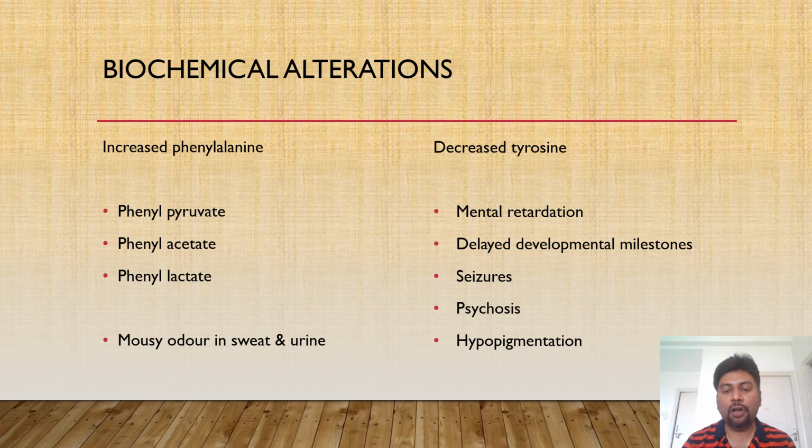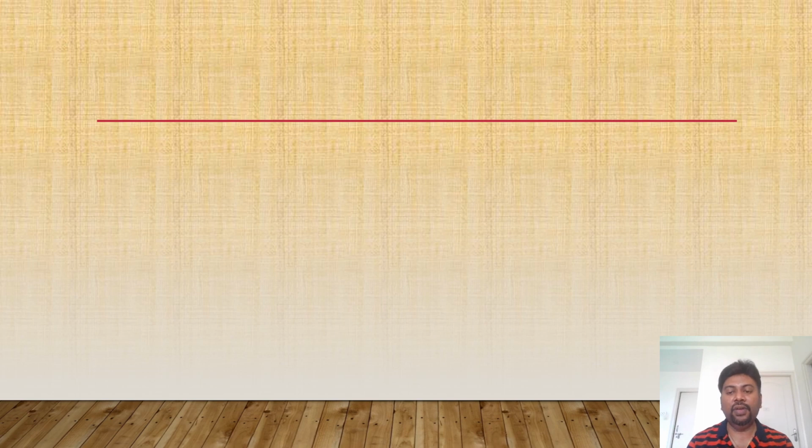If you want to prevent all these manifestations, you can diagnose it at an early stage and start the appropriate treatment. The appropriate treatment is very simple: the problem is due to excess phenylalanine and decreased tyrosine. So treatment should be restriction of phenylalanine and, instead, supplementation of tyrosine in the diet. But that should be started immediately after birth. Only then can all these manifestations be prevented. So diagnosis at an early stage is very important.